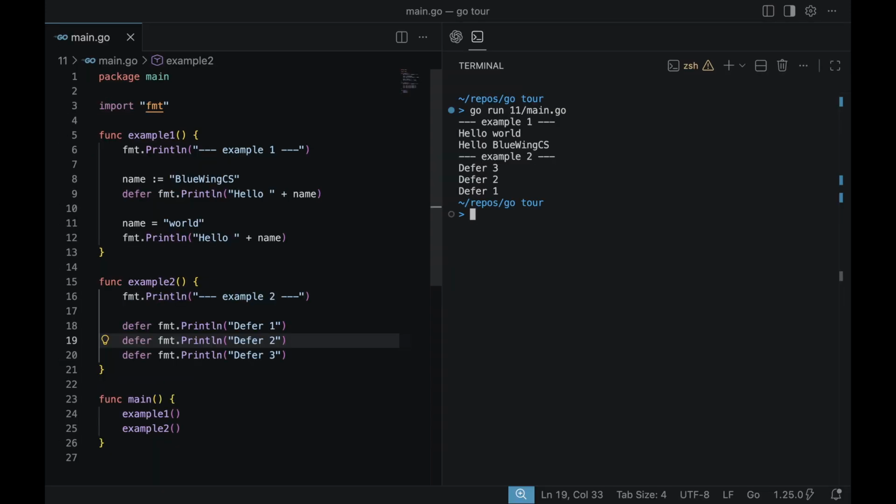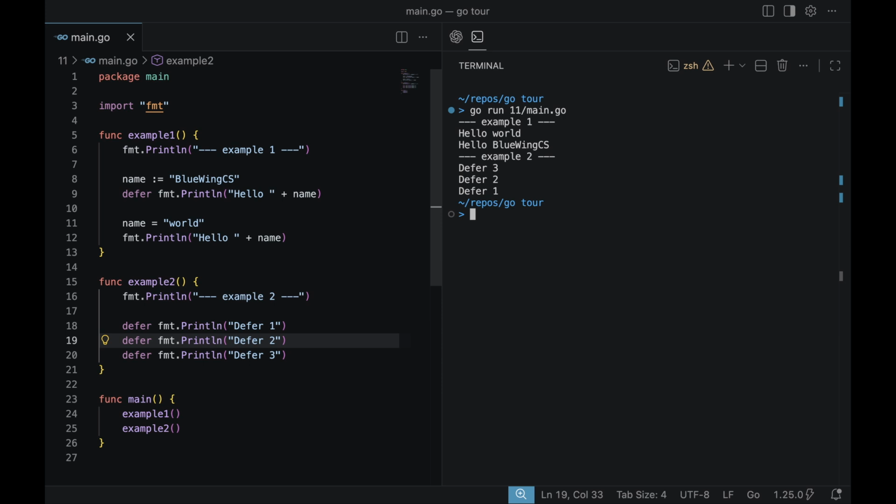A defer statement defers the execution of a function until the surrounding function returns, and the deferred function call's arguments are evaluated immediately. Please see example 1. Here we have two print functions. The first one is deferred, and its argument is hello BlueWing.cs. This argument is evaluated immediately. As you can see, the result of example 1 is hello world and then hello BlueWing.cs.